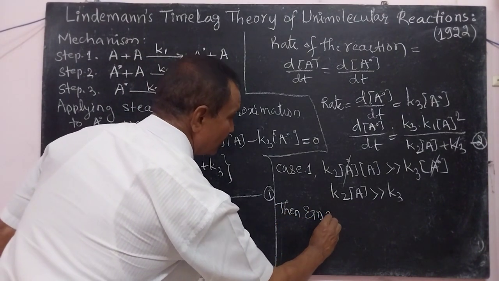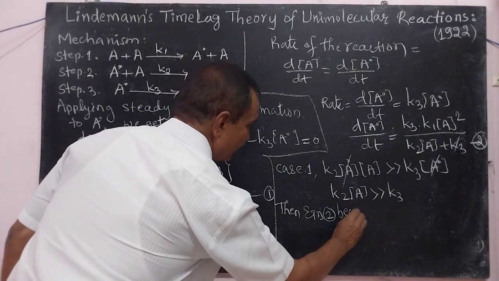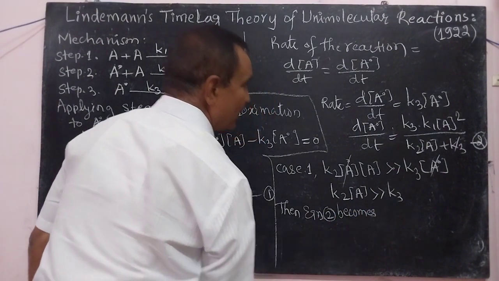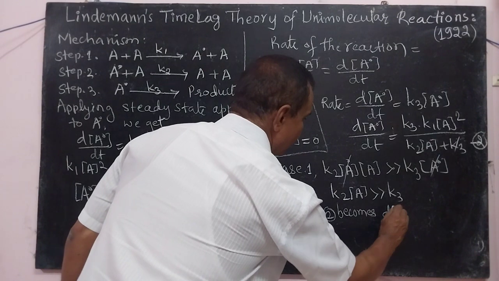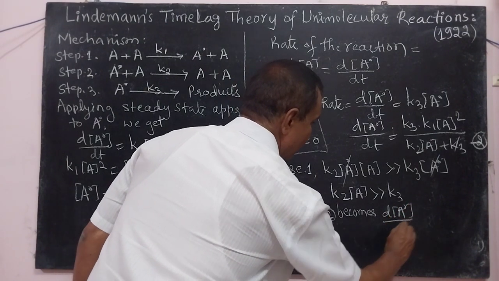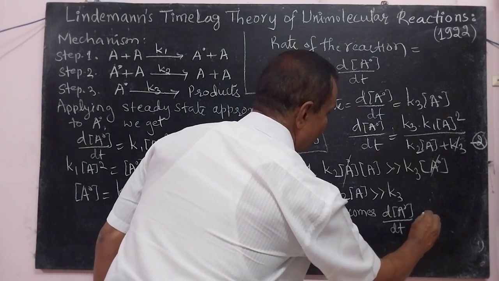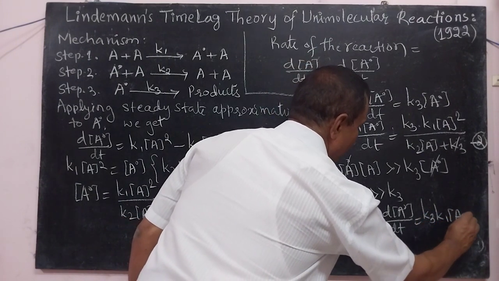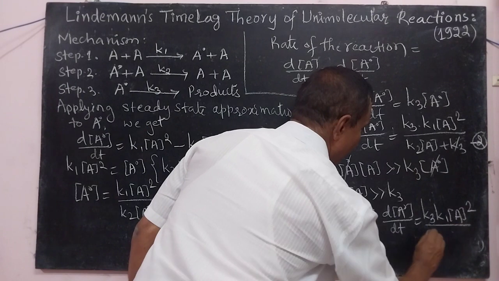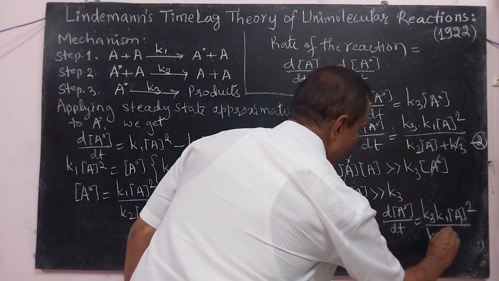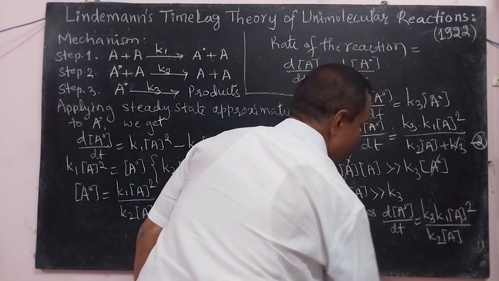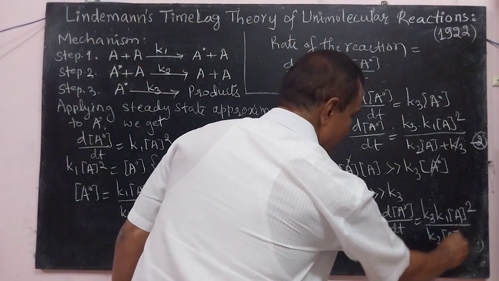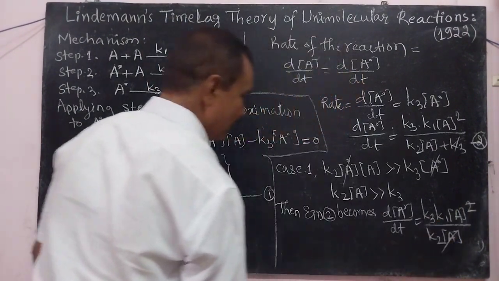Then equation 2 becomes dA naught divided by dt equal to K3 into K1 into A square divided by K2 into concentration of A. Thus this A and this square get cancelled.